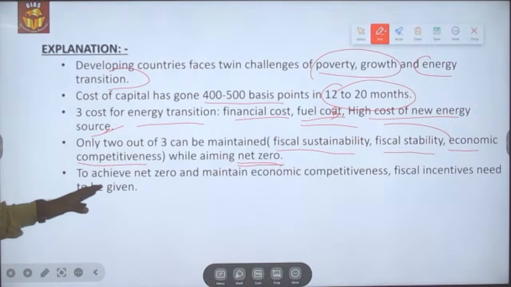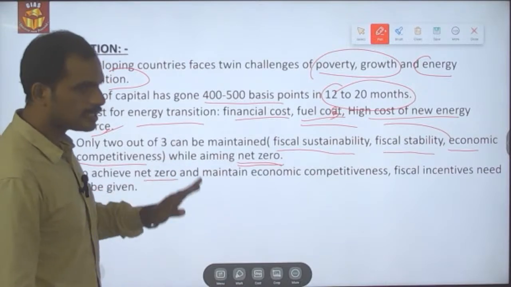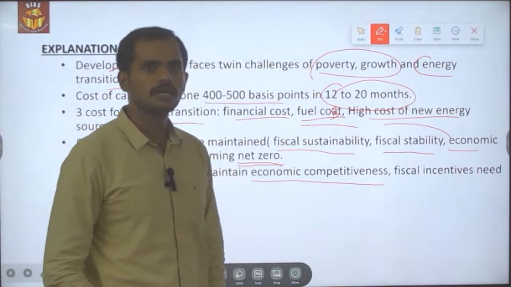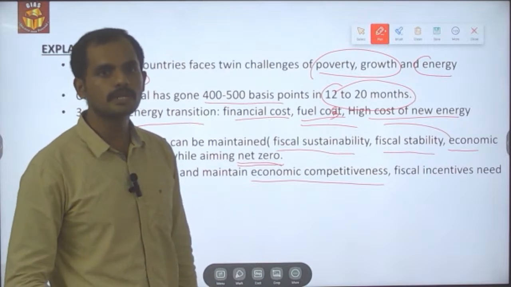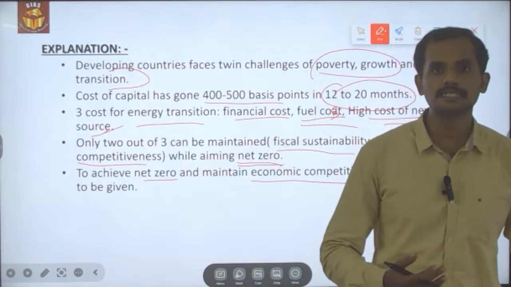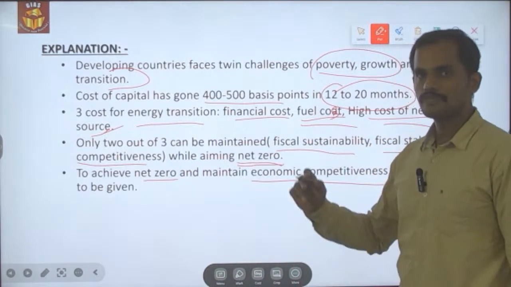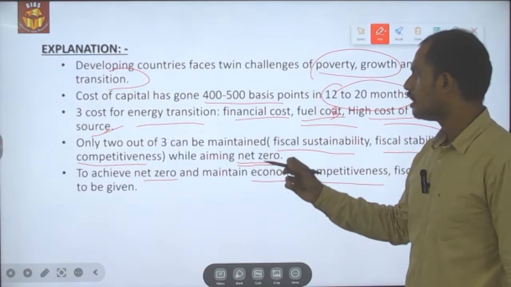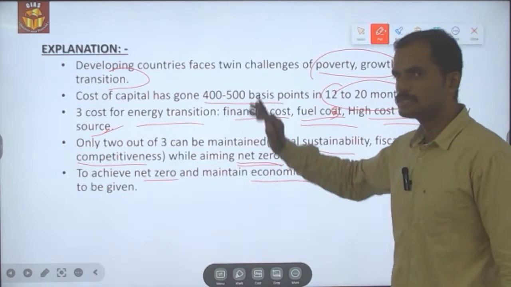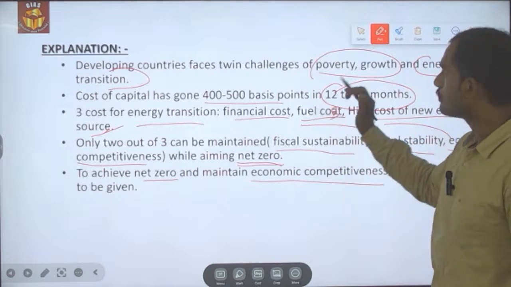Like in the case where they wanted to achieve net zero and at the same time maintain economic competitiveness, fiscal incentives need to be given, but these fiscal incentives will increase fiscal unsustainability. So this is what it is about. Out of the 3 indicators, only 2 could be achieved if our aim is to achieve net zero. So this is what has been quoted by our chief economic advisor.